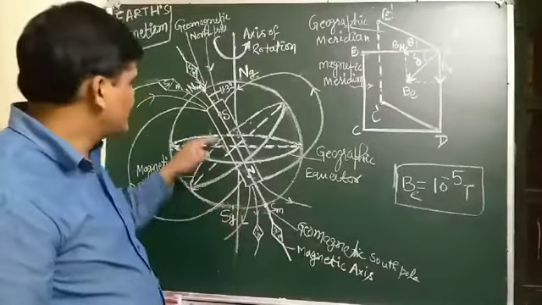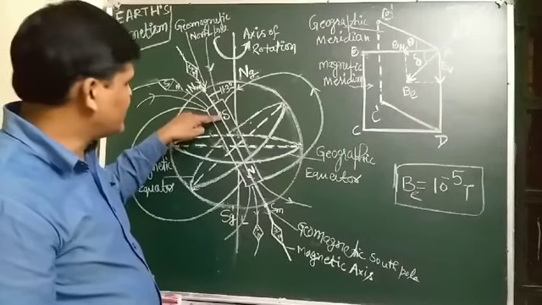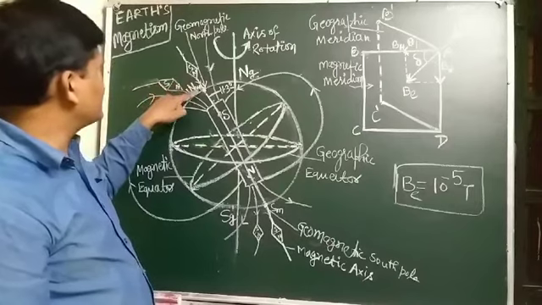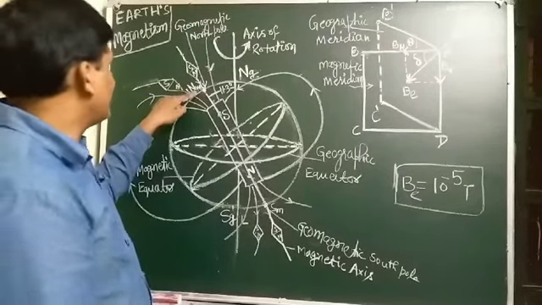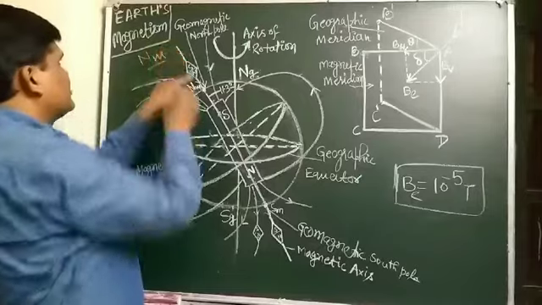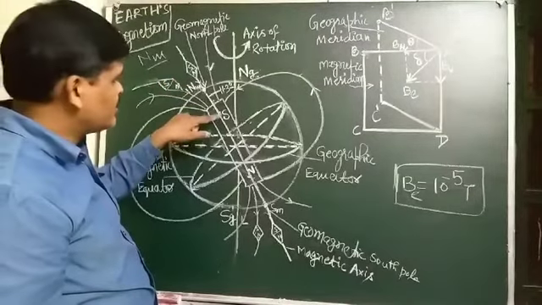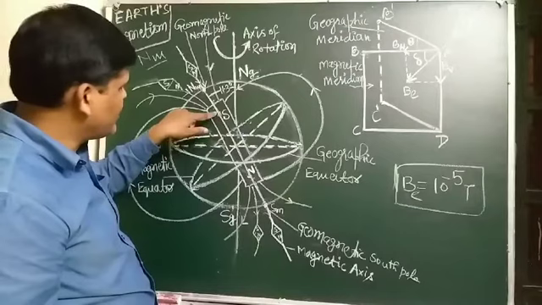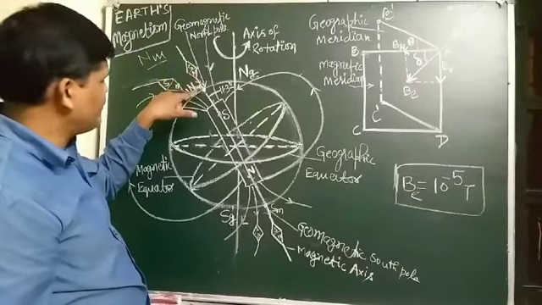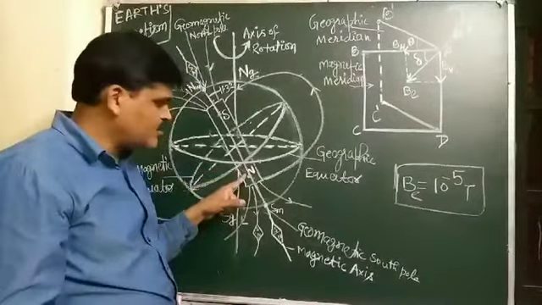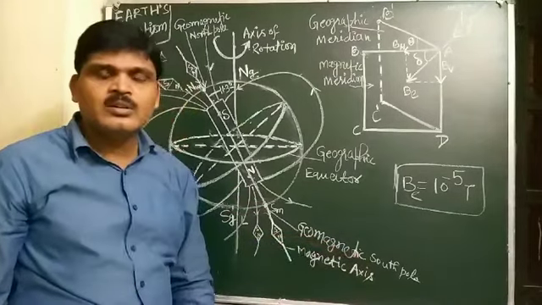And students, see the diagram carefully. The south pole of the hypothetical magnetic dipole points towards the geomagnetic north pole, which can be shown by the letter NM, and the north pole of the hypothetical magnetic dipole of the Earth points toward the geomagnetic south pole.